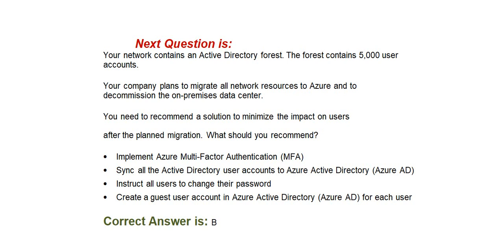Option B, sync all the Active Directory user accounts to Azure Active Directory, Azure AD. Option C, instruct all users to change their password. Option D, create a guest user account in Azure Active Directory, Azure AD, for each user. Correct answer is option B, sync all the Active Directory user accounts to Azure Active Directory, Azure AD.